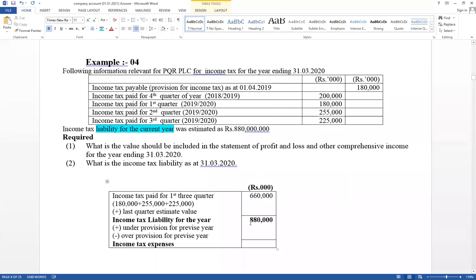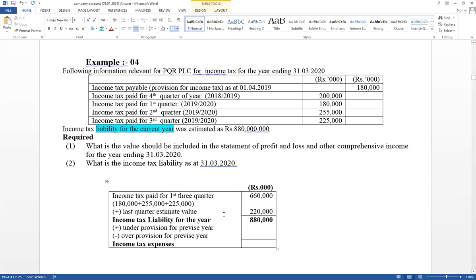How to calculate income tax liability for the year? First three quarter paid amount plus last quarter estimate value. Therefore, if there is a difference, this is the last quarter estimate value. Therefore, 880 minus 660, therefore 220,000. This is this year's last quarter estimate value.